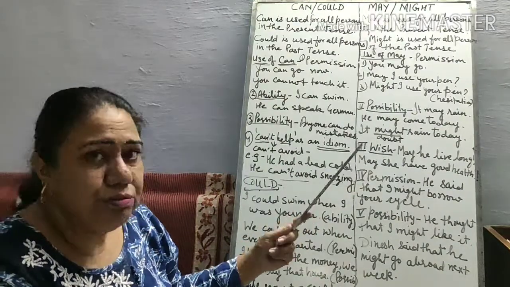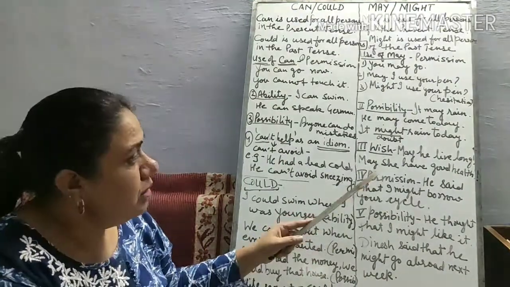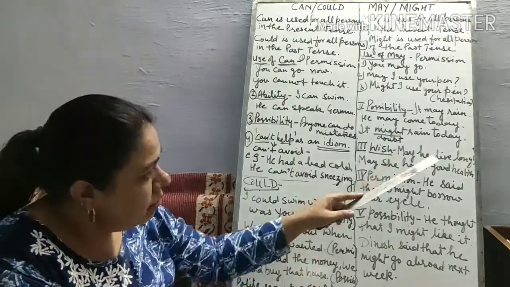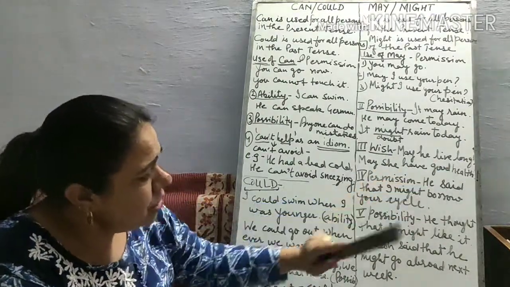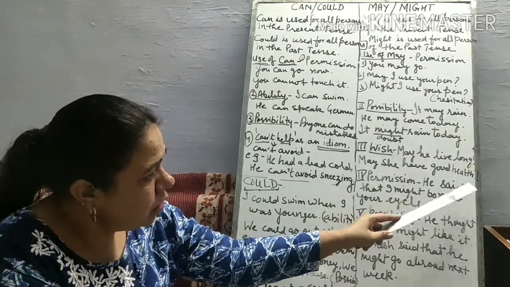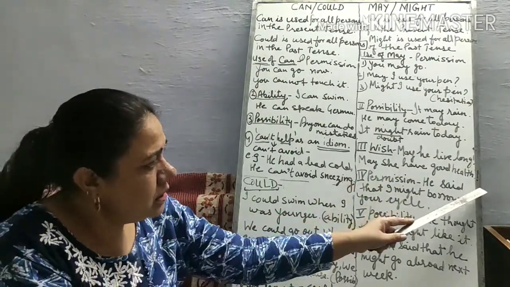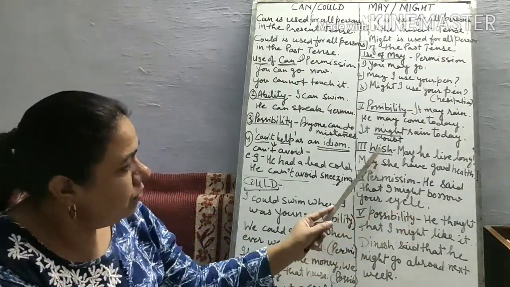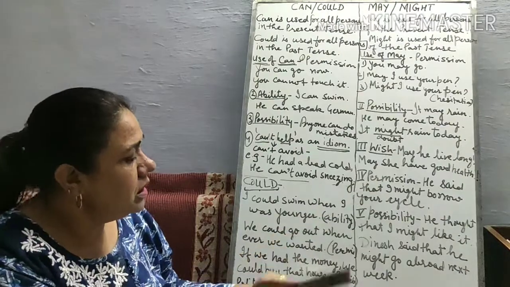When we write a sentence for wish or any wishes, may he live long, may God bless you, at that time in the last we write sign of exclamation. May she have good health, sign of exclamation. Always put sign of exclamation after writing a sentence of may when wish is there.